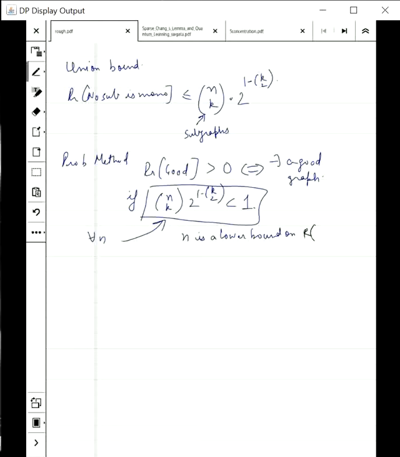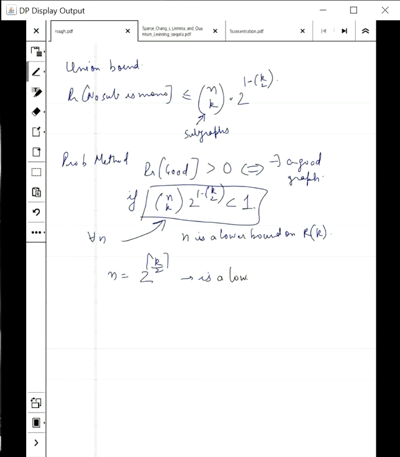You might want to just focus on this point once more and make sure that you understand this. This is the crux of the probabilistic method. Since we were able to show that the probability of a good graph is greater than 0, that means if n satisfies this constraint, then it's a lower bound on Rk.